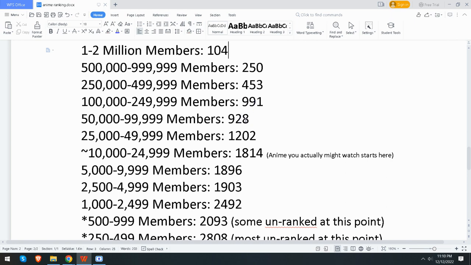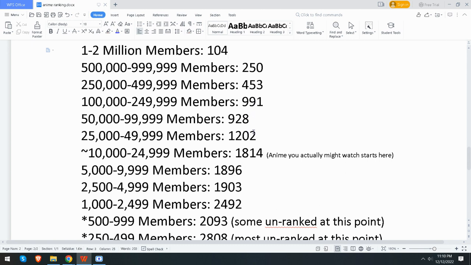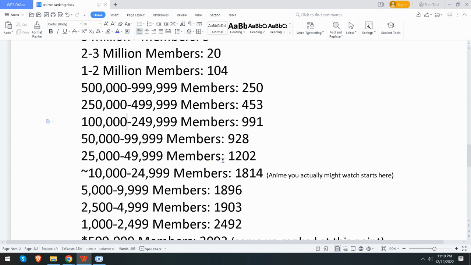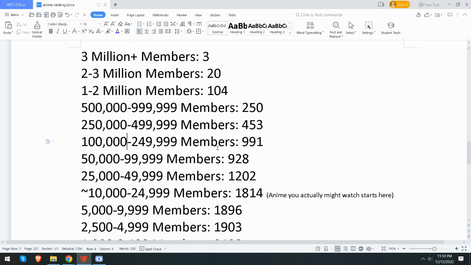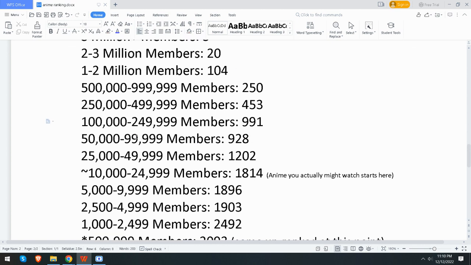Now here is where it starts to slow down. Each category stops getting much bigger, and there's more uniformity, actually, at this point. So once you get to the 100,000, this is like either older anime or anime that's not as popular. Older anime, even if it's good, tends to have less members just because there's less people that know about it. It's usually the newer anime that end up higher on the charts. There's still anime like Full Metal Alchemist and Death Note that are relatively old that are really high up on the popularity rankings.